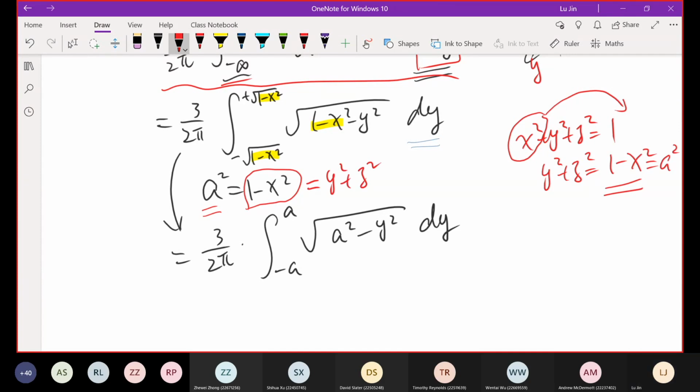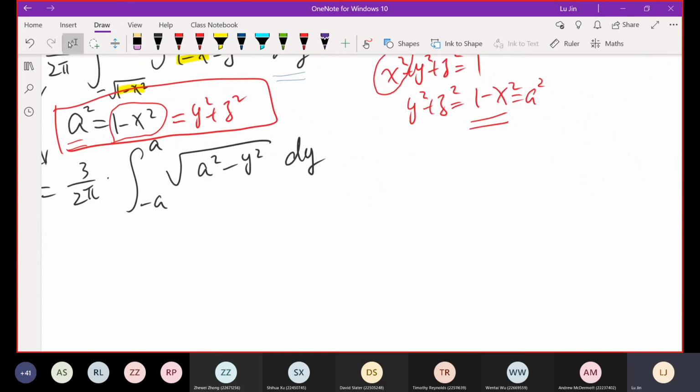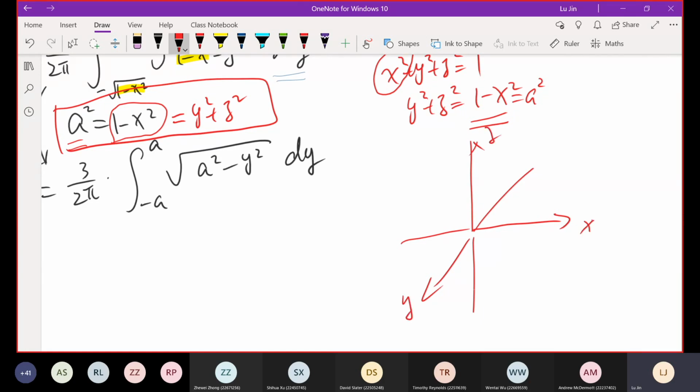Okay. But what does this mean? So a squared equal to y squared plus z squared. Actually, this is indicating a circle in the yz plane or yz direction. So things will be like this. Again, the ball is given. So this is the x, y, and z axes. Our ball is given here, and maybe another circle is given here.